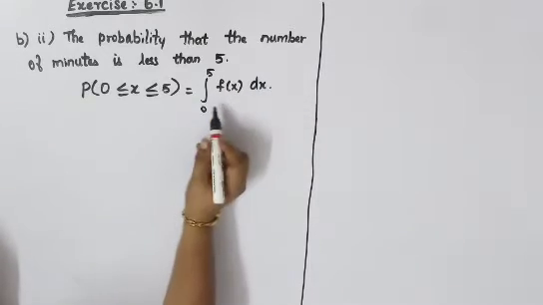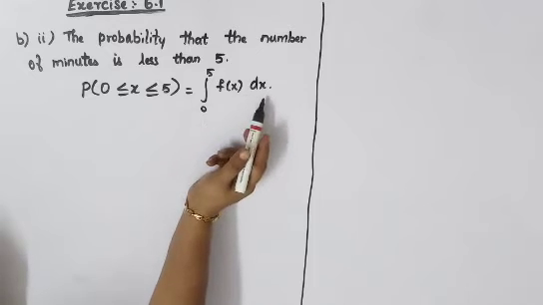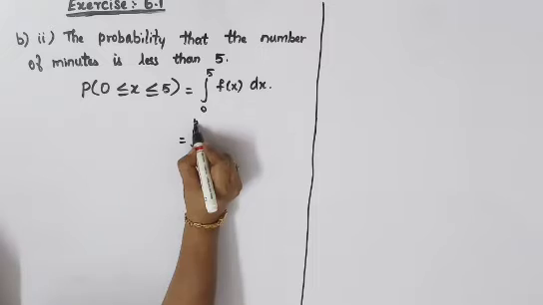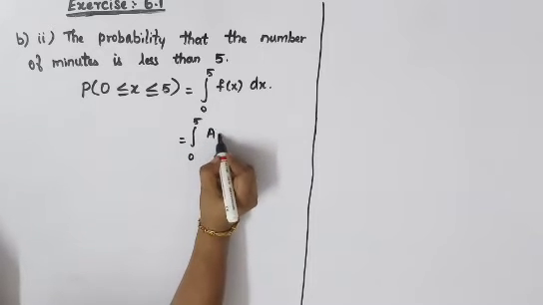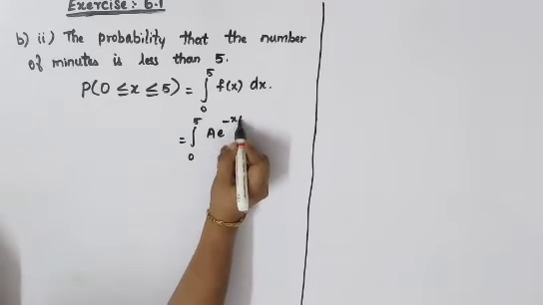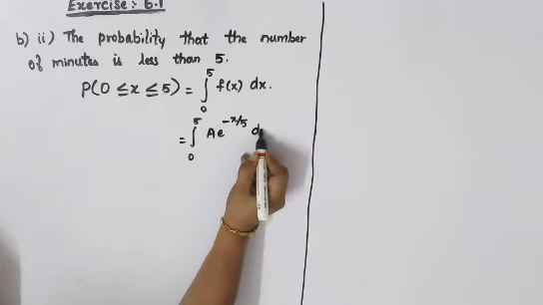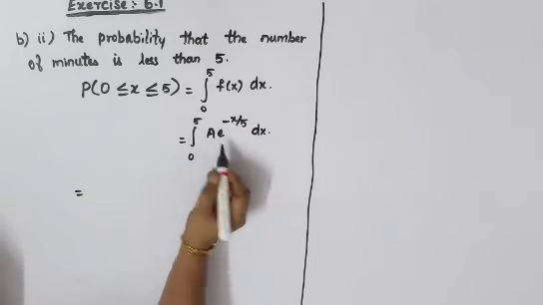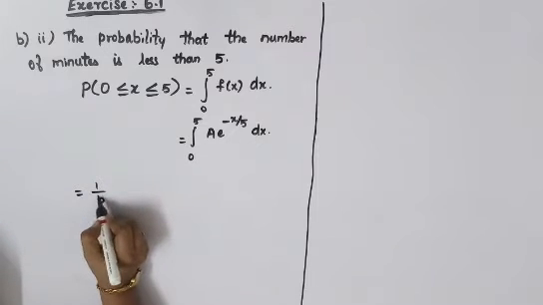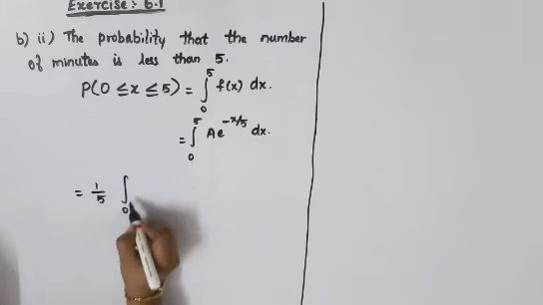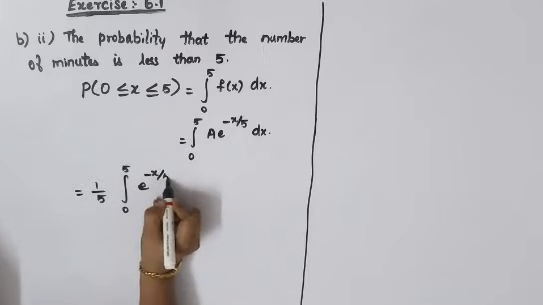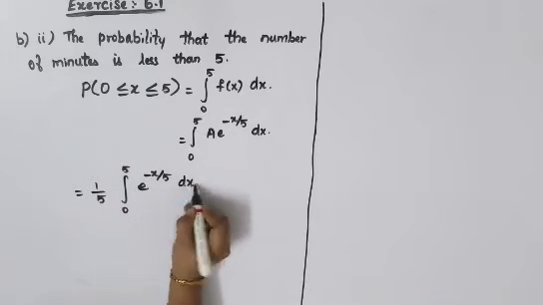In all the 3 conditions, only the limit will be changing; your function is the same. So that is equal to the integral from 0 to 5, where f of x is a e power minus x by 5 dx. We just write the value of a, which we have got before: 1 by 5 integral of 0 to 5 e power minus x by 5 dx.